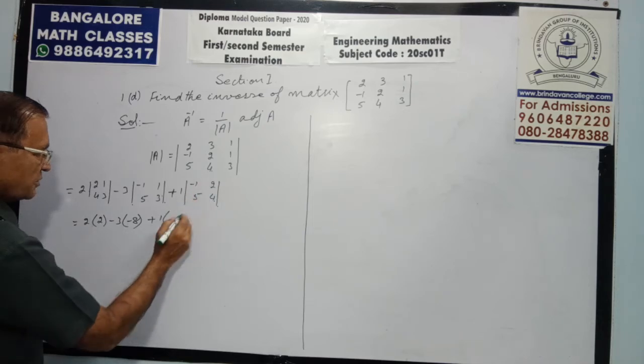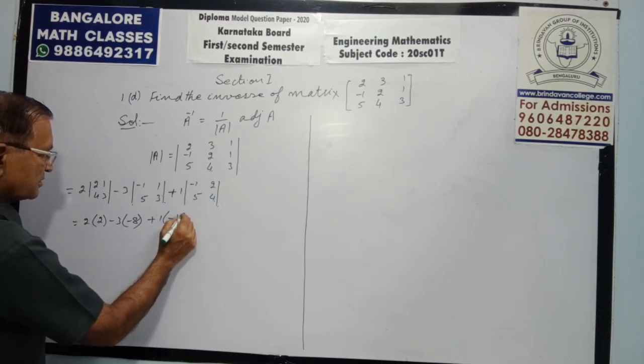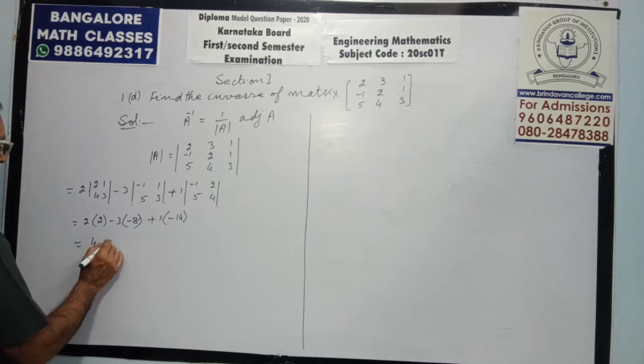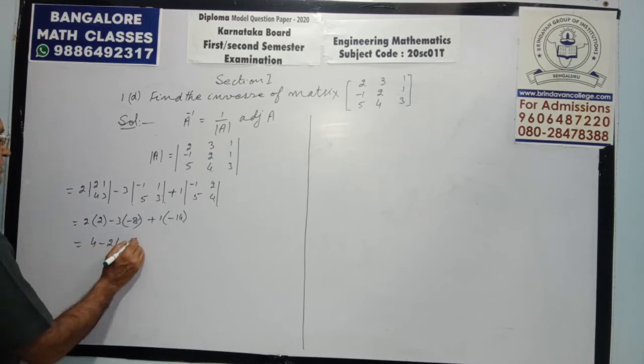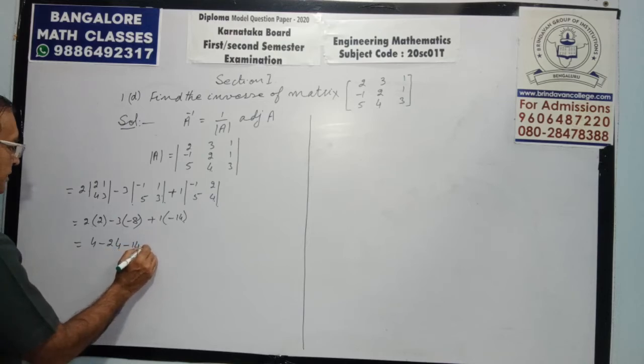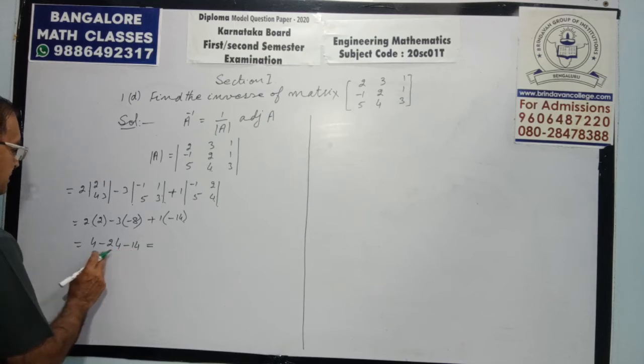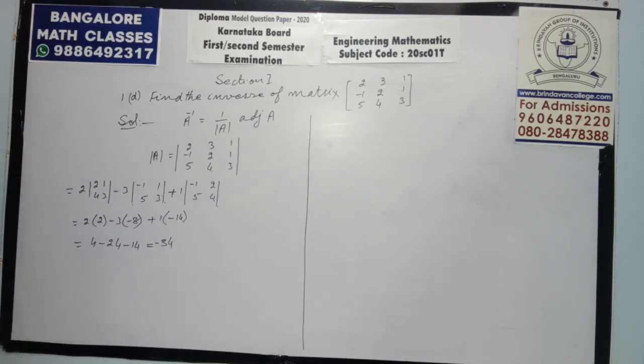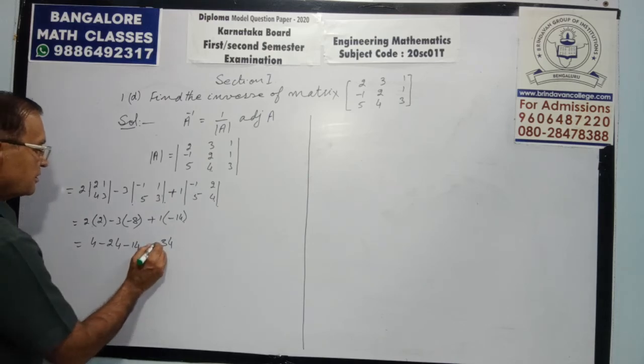Plus 10, change the sign, minus 10. Minus 40, which will give us 4 minus 24, minus 14. Thus it is 38 minus 4, that is 34, with a negative sign.